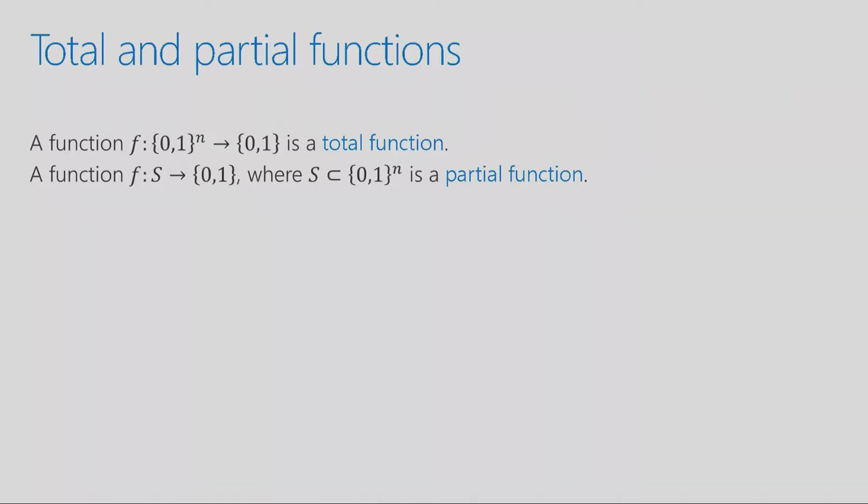A total function is a function of the form that I talked about earlier. It's just a function in n bits. It's defined on all of the 2 to the n input strings in {0,1}^n. A partial function is a function that's defined only on a subset of the input strings. So it's only defined on some of the 2 to the n possible inputs. And this distinction is relevant because for partial functions, we can have very large gaps between the different complexity measures we study in query complexity.